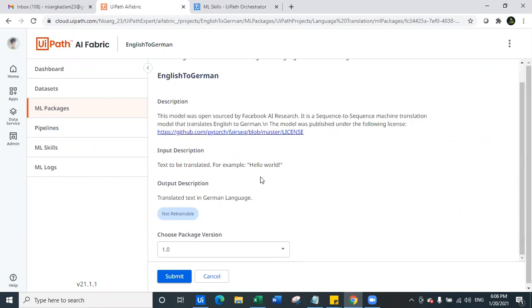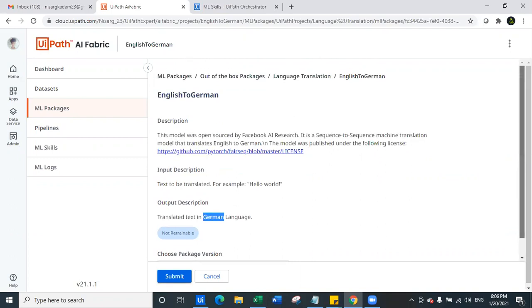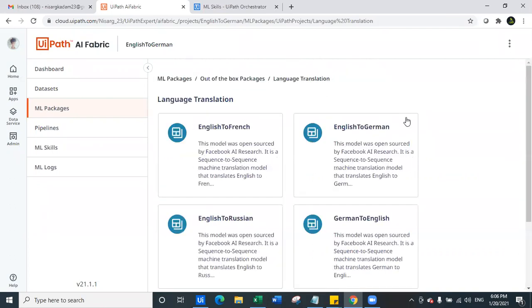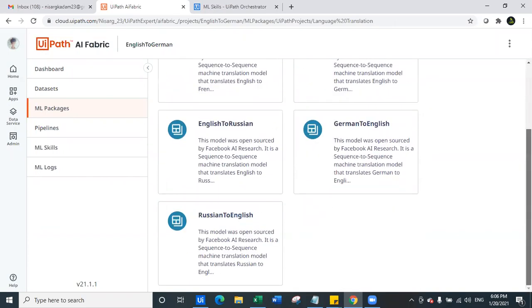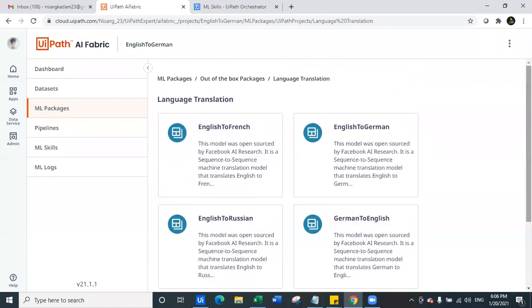And also it takes input in simple English text, and it gives you German language translated text. Now, all these models have only version 1.0, which is one model, and all these models are non-retrainable. Now, we will look at from base and from scratch, and today we will create one bot which can translate languages, identify languages, translate the language to English.